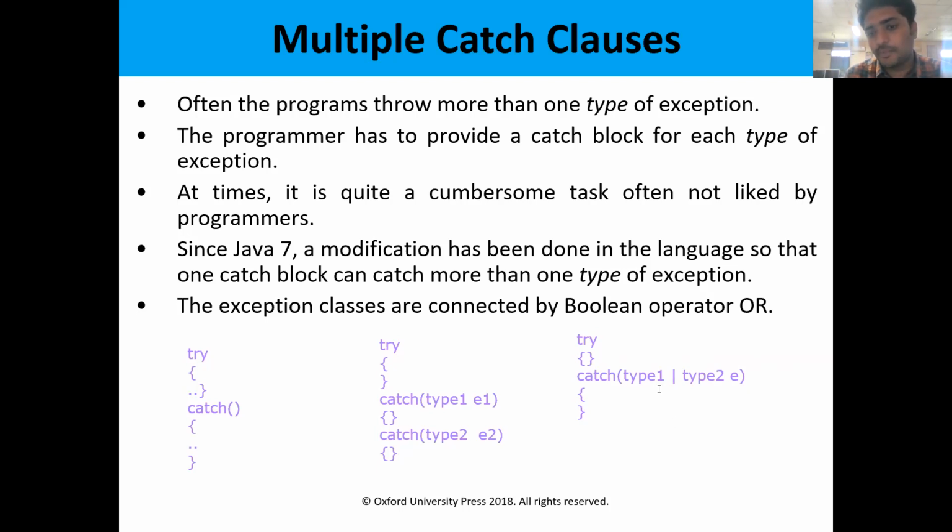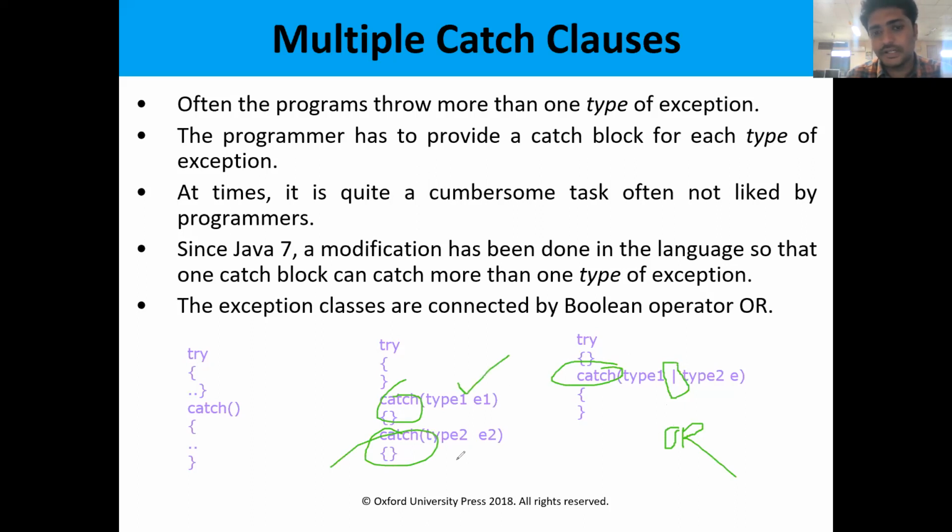The catch block is supported by using the Boolean OR operator. By using the Boolean OR operator, we can have multiple exceptions in a single catch block. Here we have only a single catch block. Here we have two catch blocks.